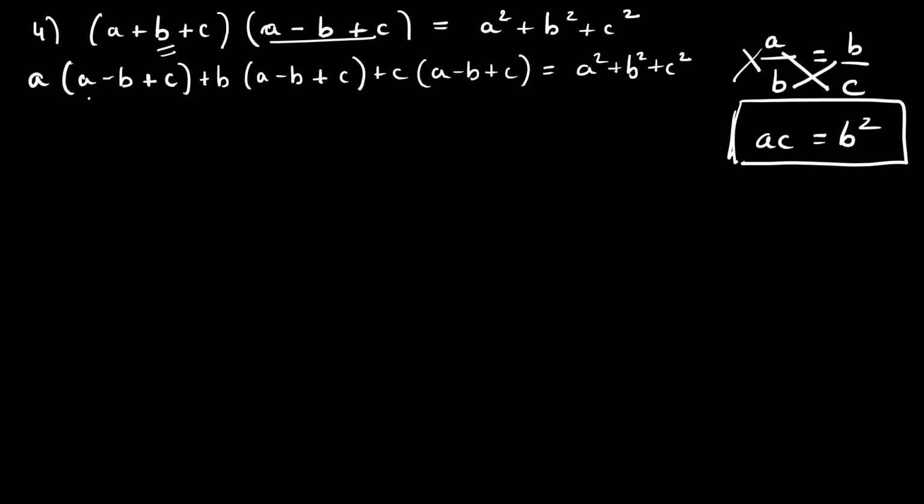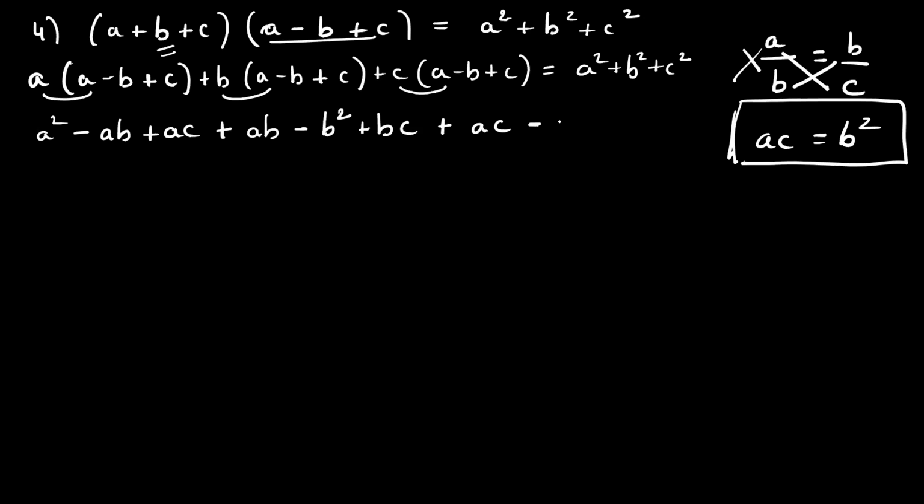Okay. Fine. Let's open this bracket. So A square minus AB plus AC, plus AB, minus B square plus BC, plus CA. Don't say CA, say it alphabetically: plus AC minus BC plus C square is equal to, on the right side, this was there, right?